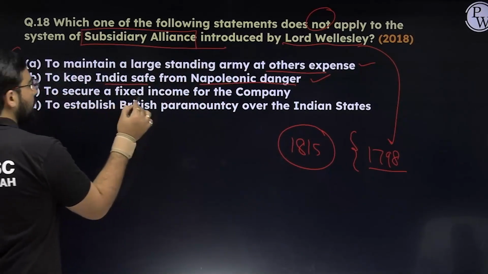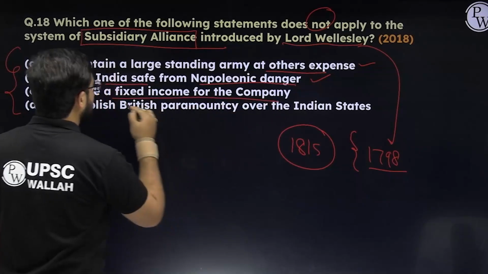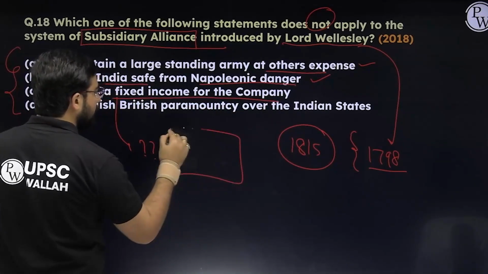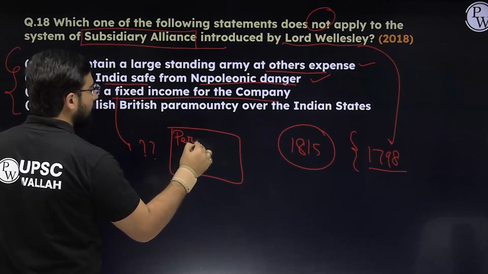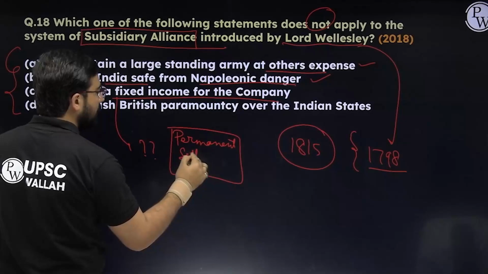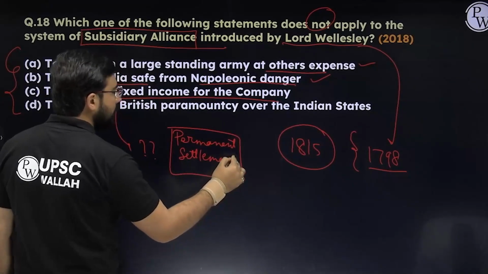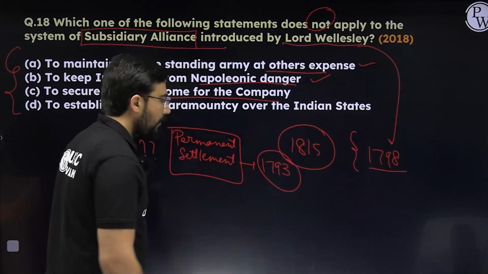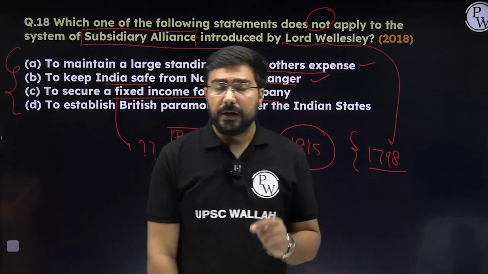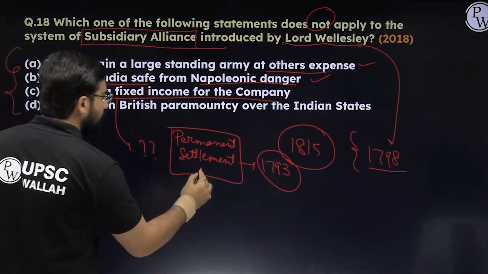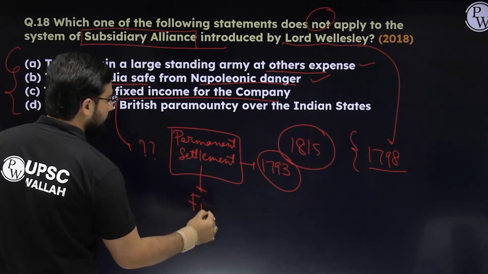Third, to secure a fixed income for the company. Now, the fixed income for the company they were trying to create through the Permanent Settlement. The Permanent Settlement was introduced in 1793, and that was responsible for the creation of fixed income.